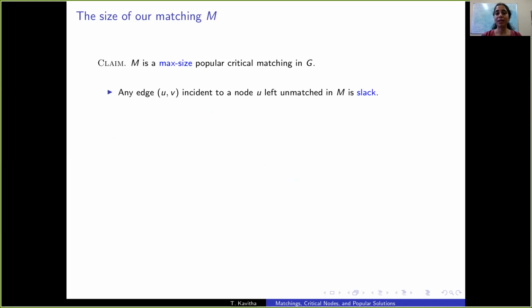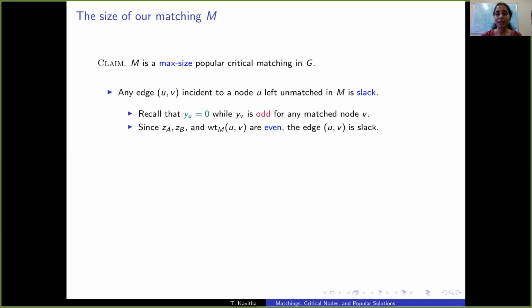So we claim that any edge UV incident to a node U left unmatched in M has to be slack. That's because the Y value of an unmatched node is 0, while the Y value of any matched node is odd. So the left-hand side of the dual LP constraint corresponding to this edge UV is an odd number because ZB, ZA are also even numbers, while the right-hand side, which is weight of the edge UV, is an even number. Hence, this edge is slack.